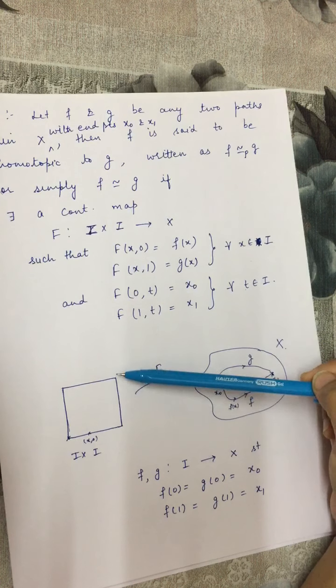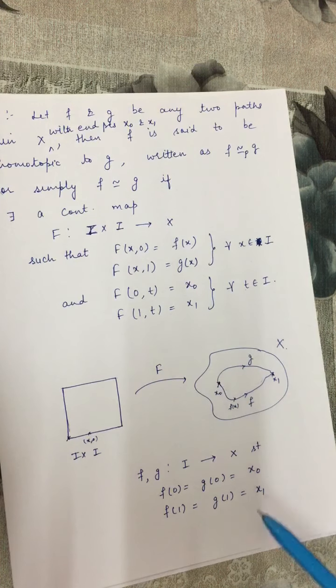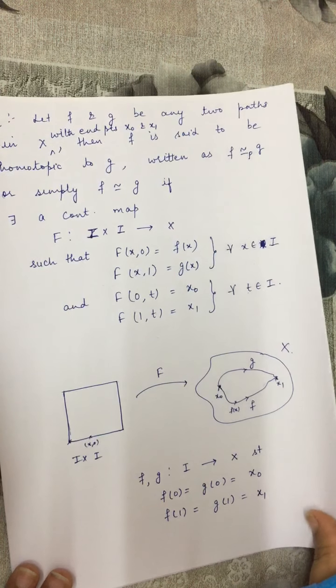That means the left edge and right edge both will go to x0, and geometrically we will represent it like that.